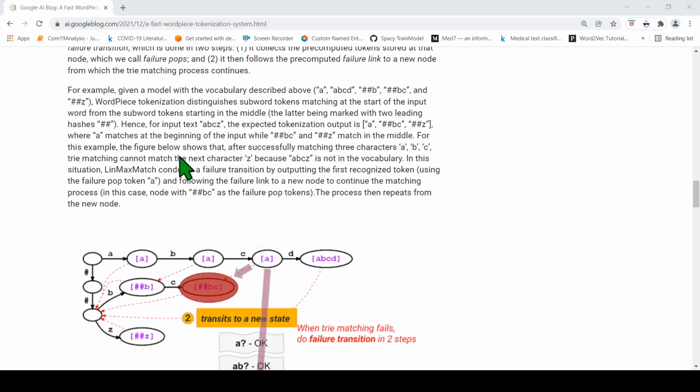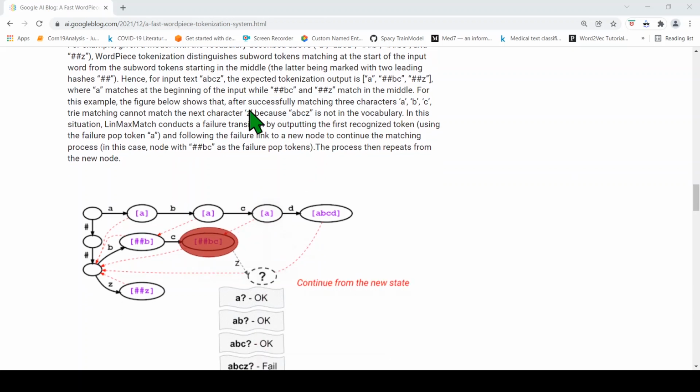Okay, so if you look at the below figure, it shows that after successfully matching the 3 characters A, B, C, the trie cannot match the next character Z because ABCZ is not in the vocabulary. So what it does is it conducts a failure transition by outputting the first recognized token using the failure pop token A. So A is first given out as a token.